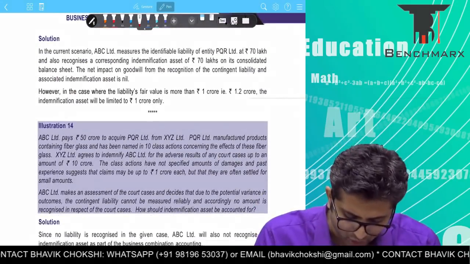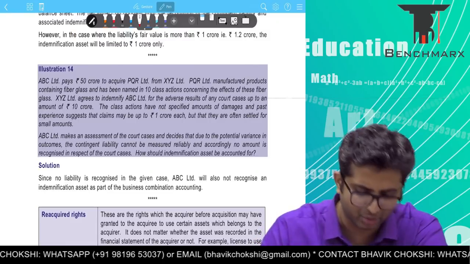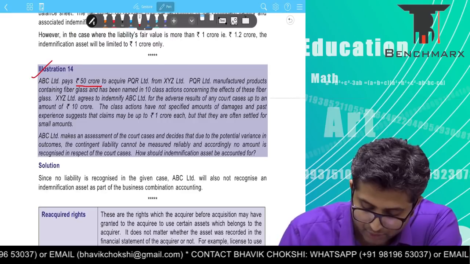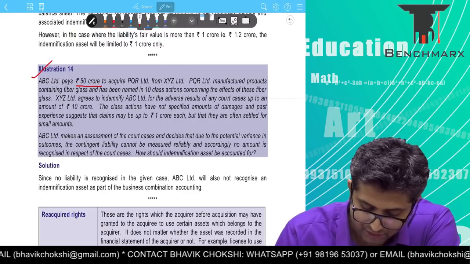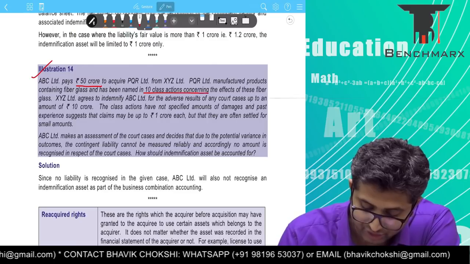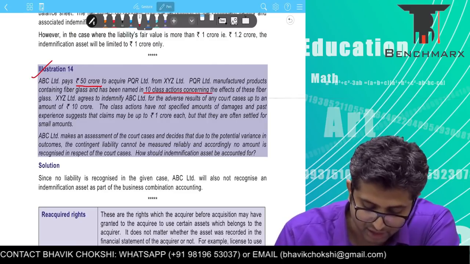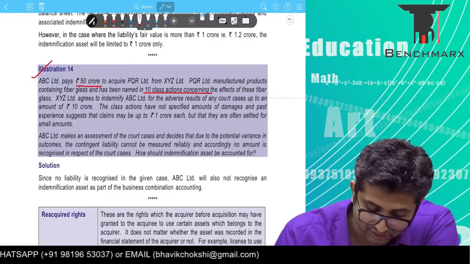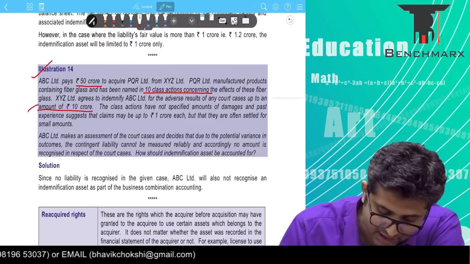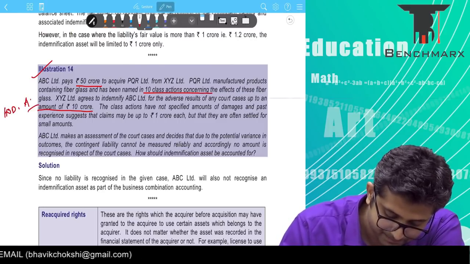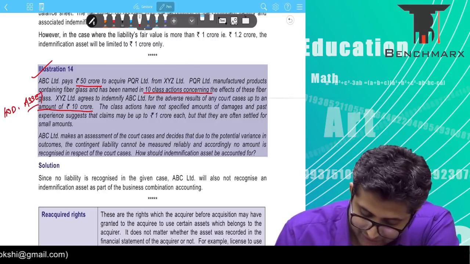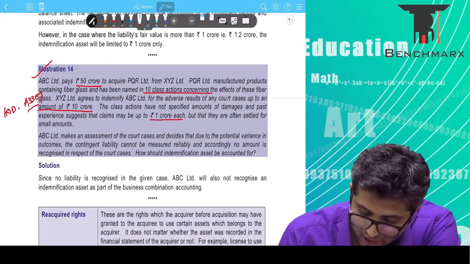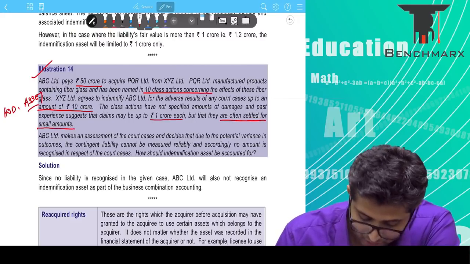The second one I think is on similar lines, in fact an even simpler one. ABC Limited pays 50 crores to acquire PQR from XYZ. PQR manufactures products containing fiberglass and has been named in 10 class actions concerning the effects of the fiberglass. XYZ agrees to indemnify ABC for the adverse results of any court cases up to an amount of 10 crores. So can we say this is an indemnification asset? The class actions have not specified amounts of damages and past experience suggests that claims are up to 1 crore each, but they are often settled for smaller amounts.